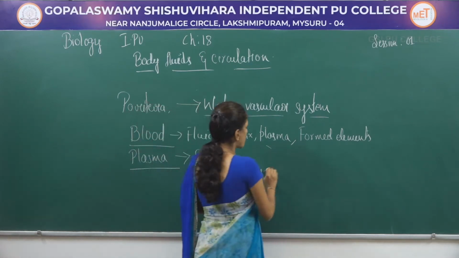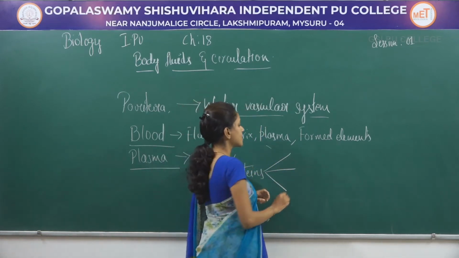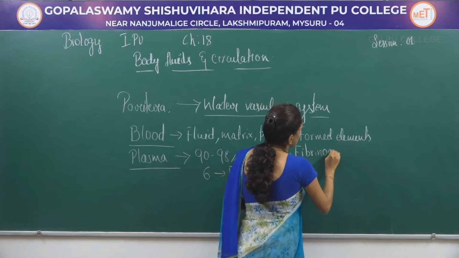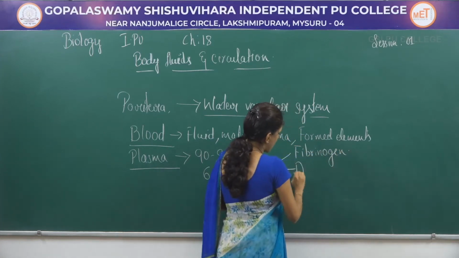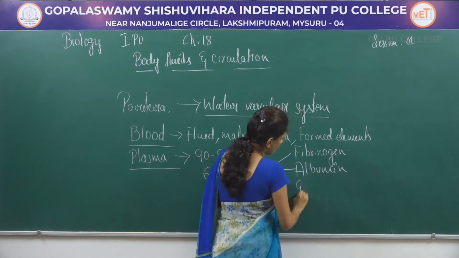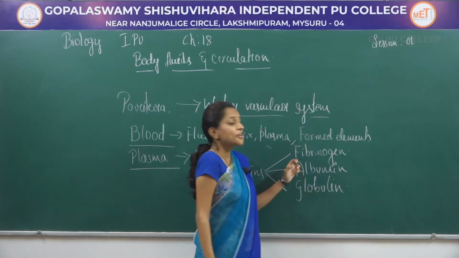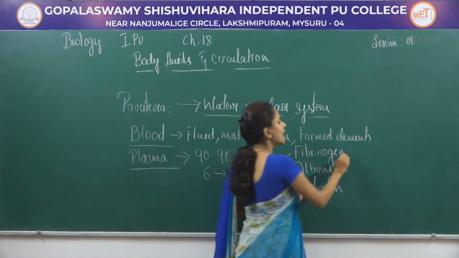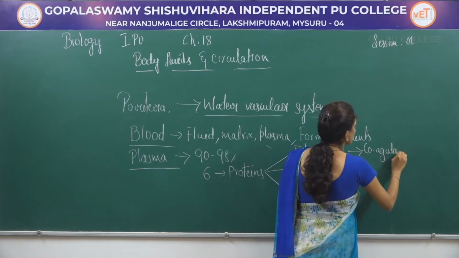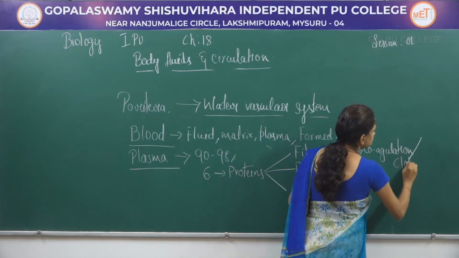When it comes to the proteins, there are three different proteins which are present. Those will be fibrinogen, albumin and globulin. Fibrinogen helps in coagulation or clotting.